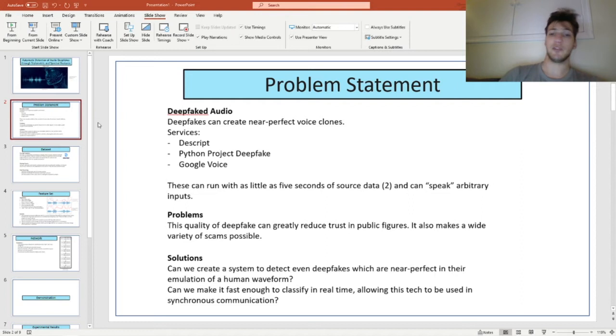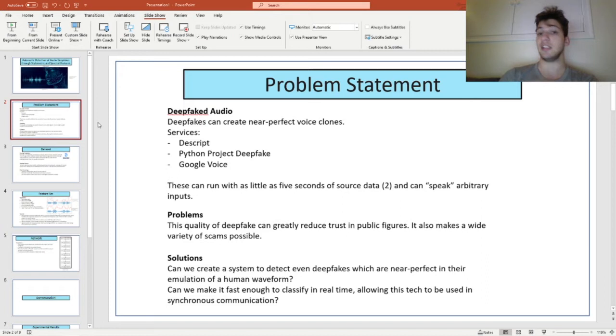There are several services which can simplify this process greatly. Services like Descript, which is a commercial service with proprietary technology, and also the primary source for most of what I have in this presentation. There's Python Project Deepfake, which is an open source attempt at this, but is rather hard to configure and requires a lot of work to get a quality product from. And Google and also Facebook have their own voice emulators, which can be used for the same purpose.